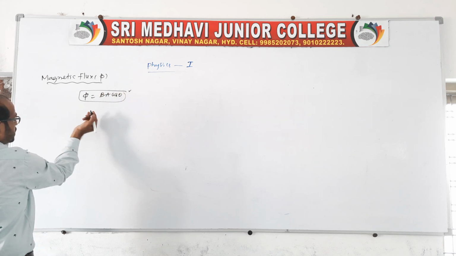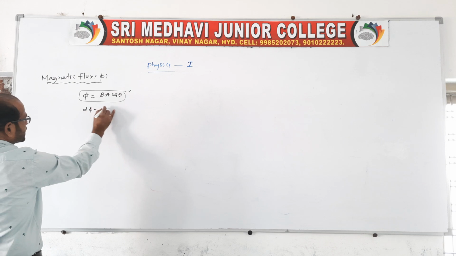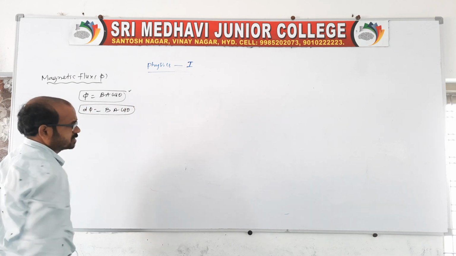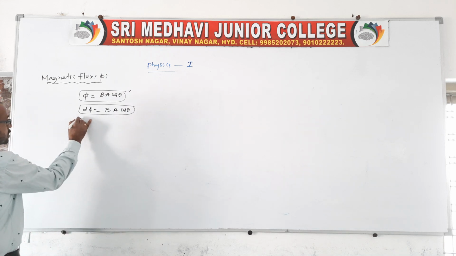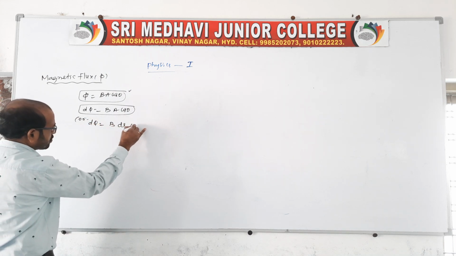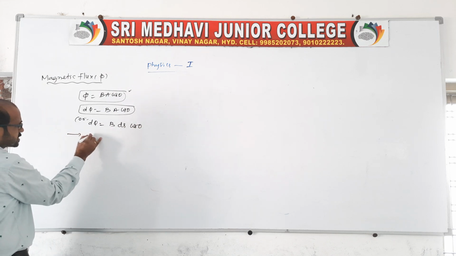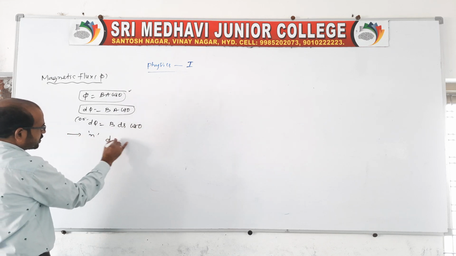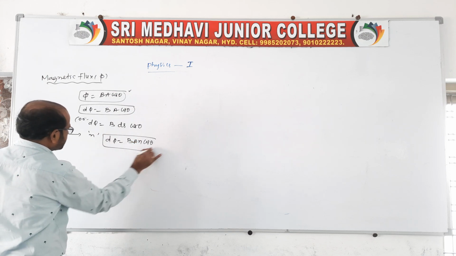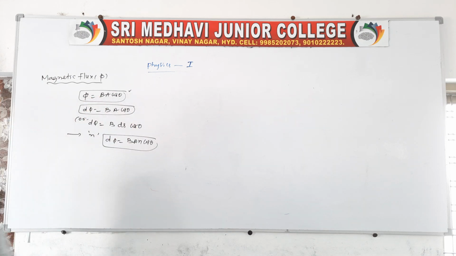Also d phi equals B ds cos theta, and if the coil contains N number of turns, then the flux is BAN cos theta. N is the number of turns. This is already over.